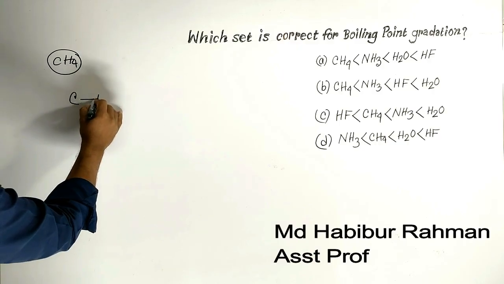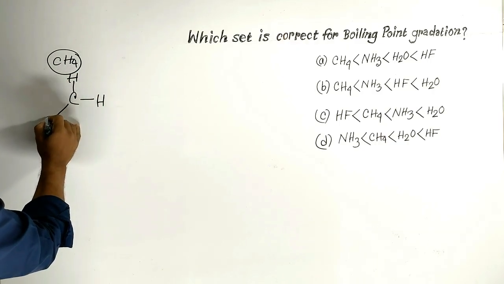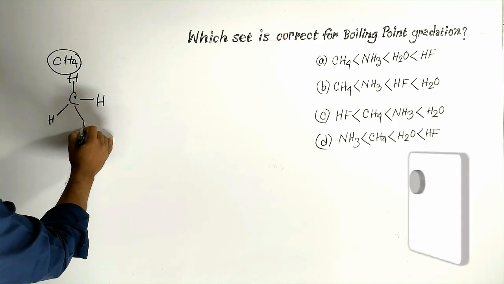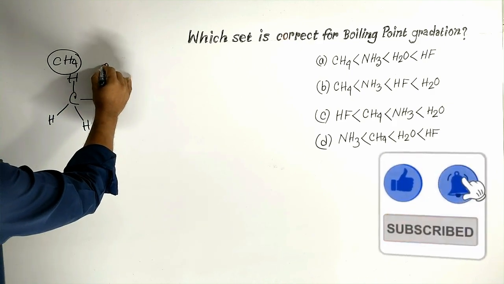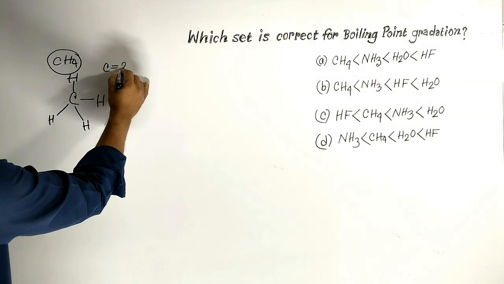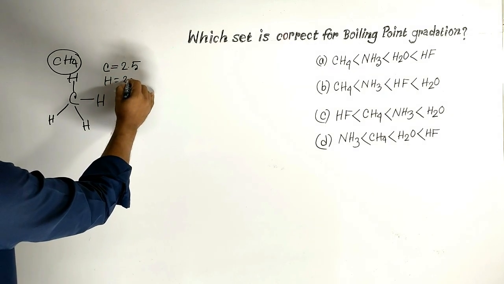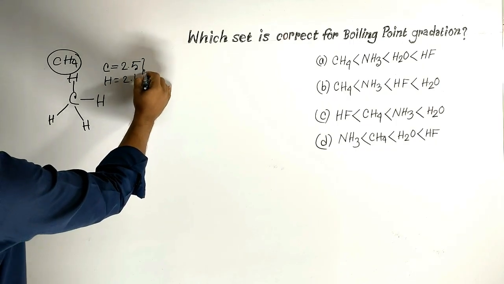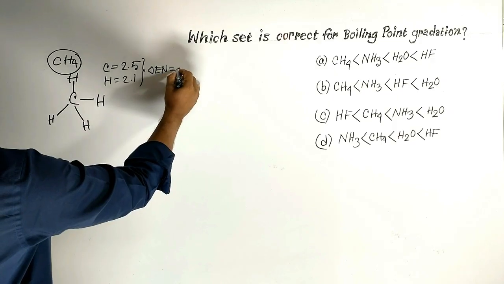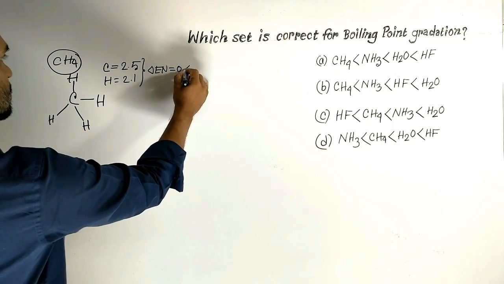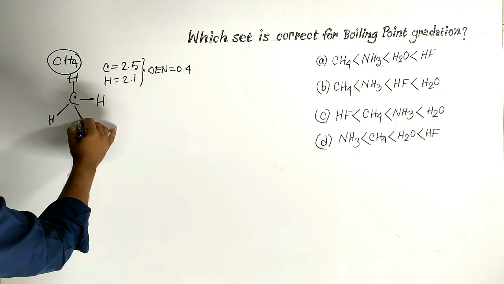Methane. This is tetrahedral geometry. Here, electronegativity of carbon is 2.5, hydrogen 2.1. There is a bit of difference in electronegativity, which is 0.4. So, this bond is a bit polar,